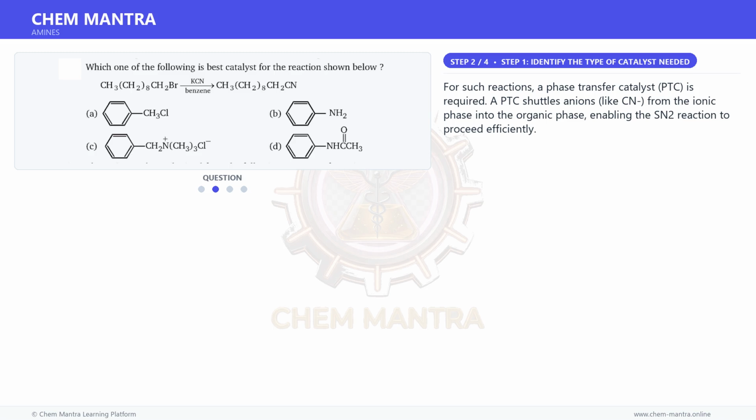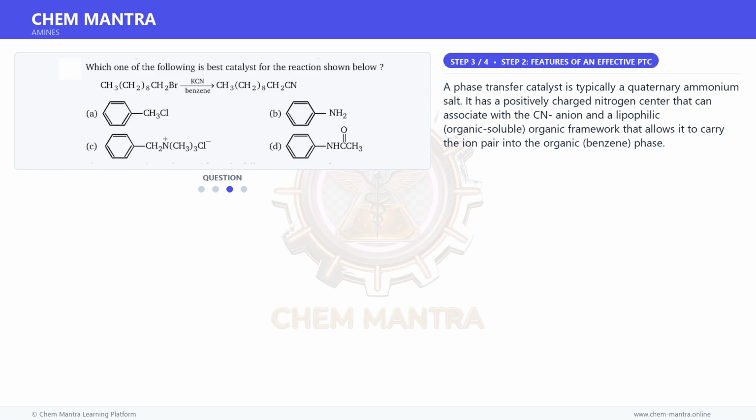Moving on to the next step. For such reactions, a phase transfer catalyst, PTC, is required. A PTC shuttles anions, like CN-, from the ionic phase into the organic phase, enabling the SN2 reaction to proceed efficiently. Moving on to the next step. A phase transfer catalyst is typically a quaternary ammonium salt. It has a positively charged nitrogen center that can associate with the CN anion and a lipophilic, organic-soluble framework that allows it to carry the ion pair into the organic, benzene, phase.